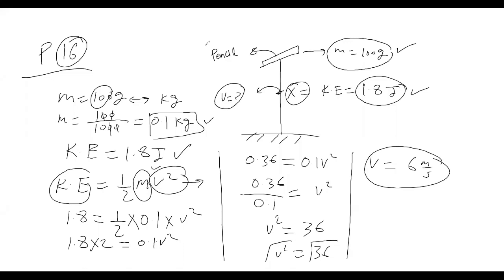By performing some calculations, we come up with the velocity, which is 6 meter per second at point X. Guys, did you understand? I hope you understand. If you didn't understand, please watch it again.